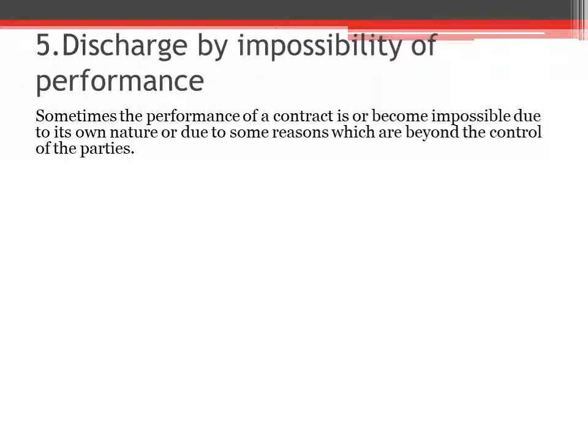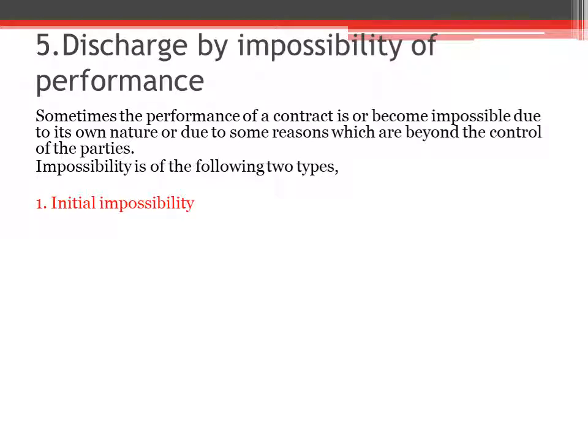Sometimes a contract is discharged when the performance of the contract becomes impossible, and it can be due to its own nature or due to some reasons that we cannot control. That's called a discharge by impossibility of performance. The contract is not possible to perform. The impossibility is of the following two types. One is initial impossibility and the second one is subsequent impossibility.